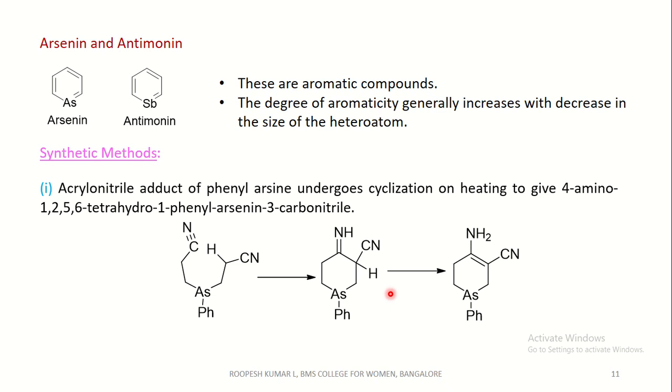On heating, hydrogen is eliminated to form a double bond, and this double bond abstracts this hydrogen to form the tetrahydro 1-phenyl arsenine derivative.